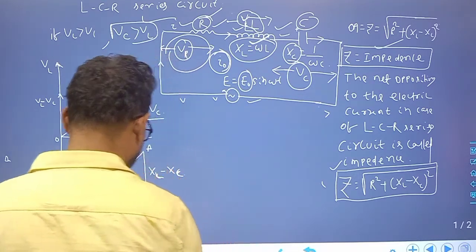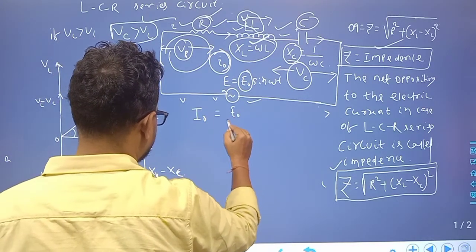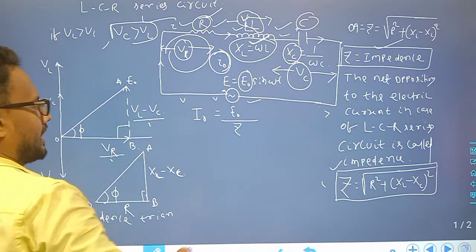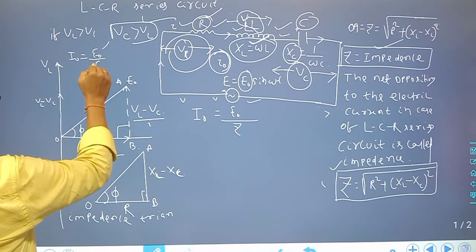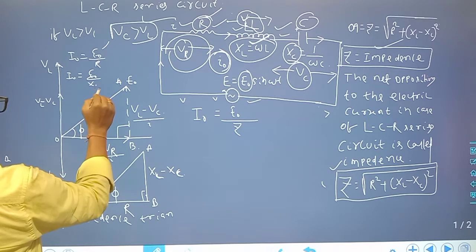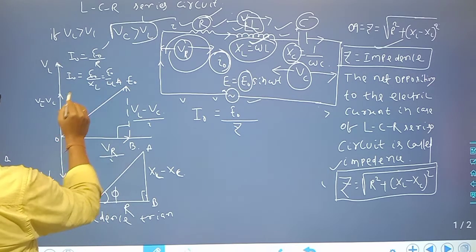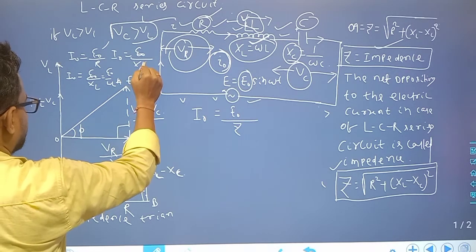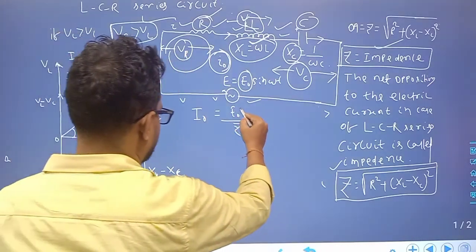You know that I naught is equal to E naught, the maximum value, divided by the total opposition Z. In a resistor circuit, I naught is equal to E naught by R. Similarly, in an inductor circuit, I naught is equal to E naught by XL or E naught by omega L. Similarly, in a capacitor circuit, I naught is equal to E naught by XC, where XC means 1 by omega C. Similarly, in a series LCR circuit, I naught is equal to E naught by Z.